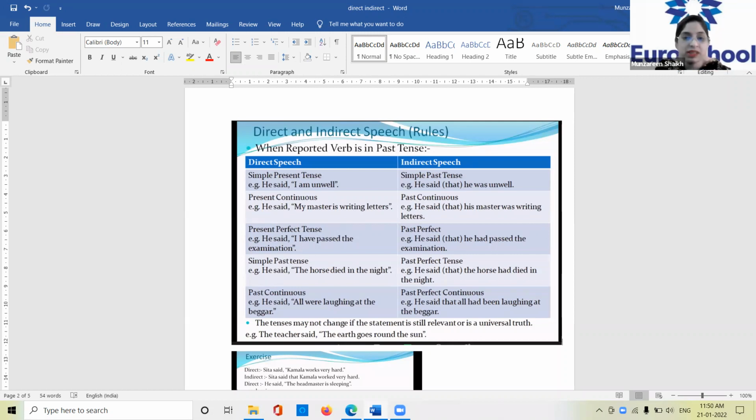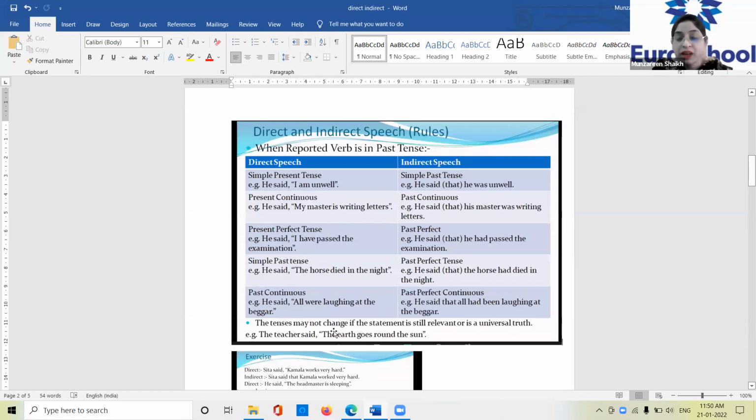All right. Next is past continuous tense. Your past continuous tense of direct speech will become what? Past perfect continuous tense. How is that going to happen? For example, he said, all were laughing at the beggar. Okay. All were laughing. That is past. Were and laughing, what is it showing? It is showing the continuous form, the ing form. Now, how did it become the past perfect continuous? He said that all had been laughing at the beggar. Very good, Pradyumna. Very nice.